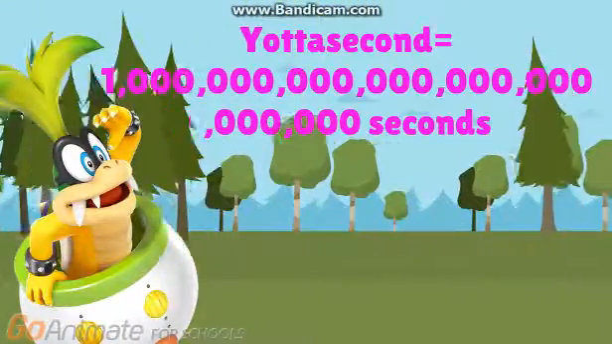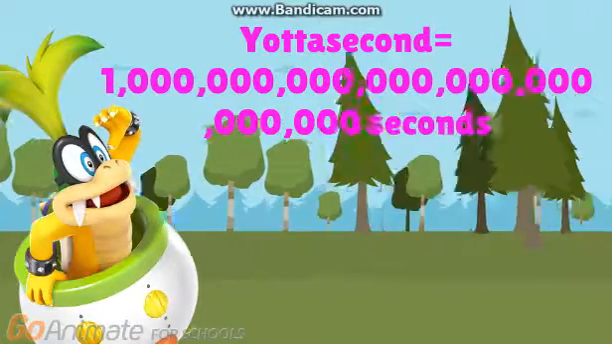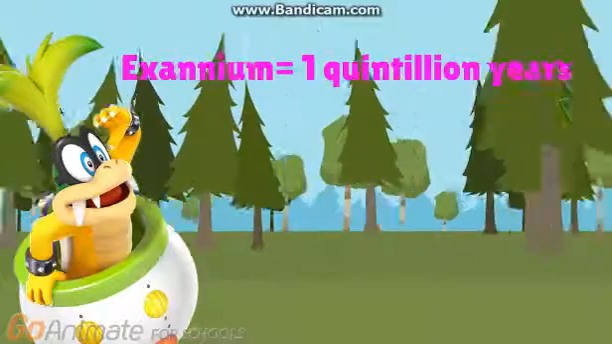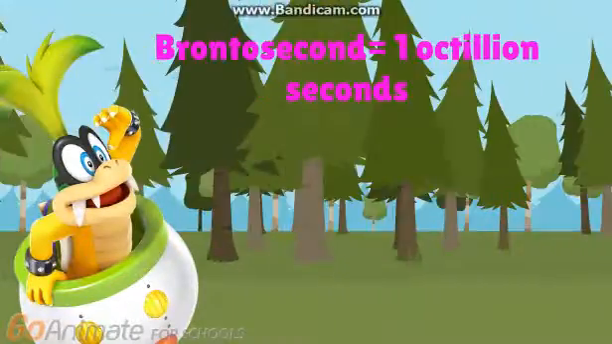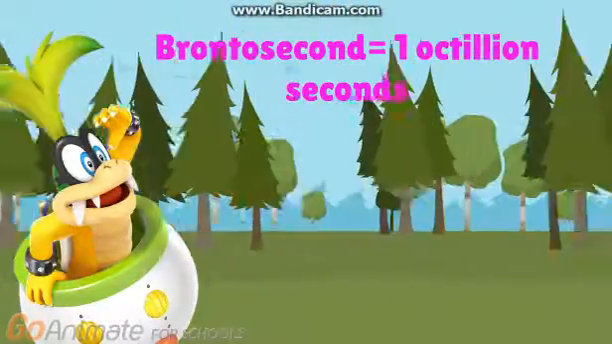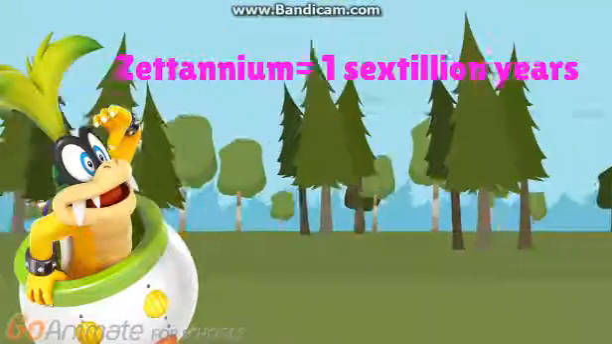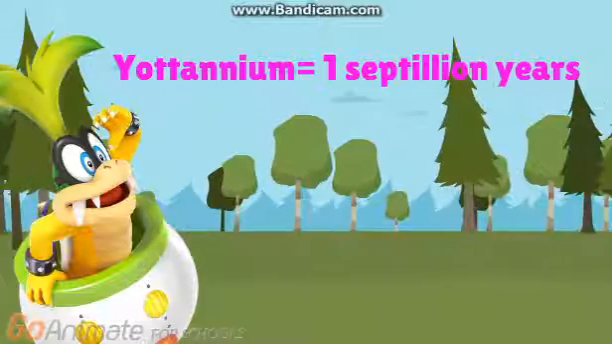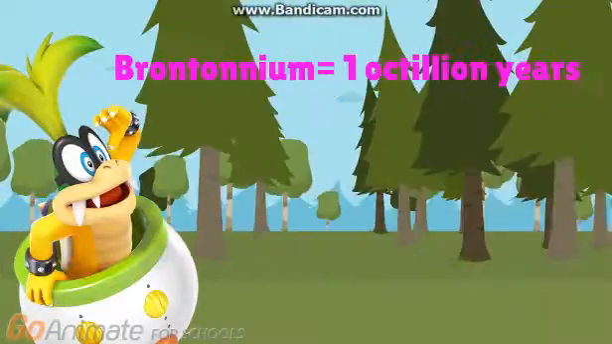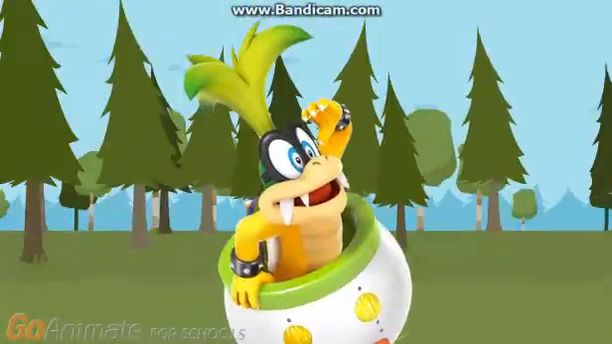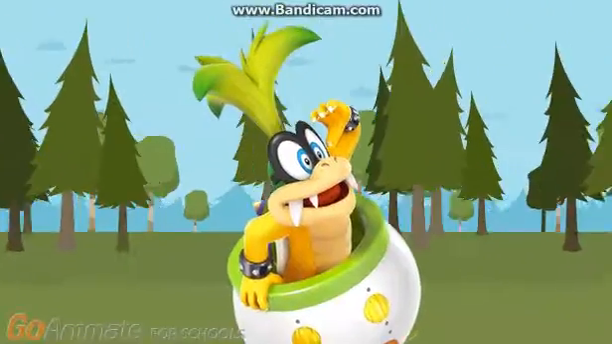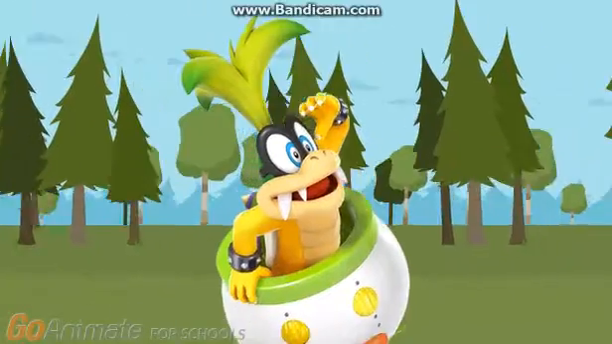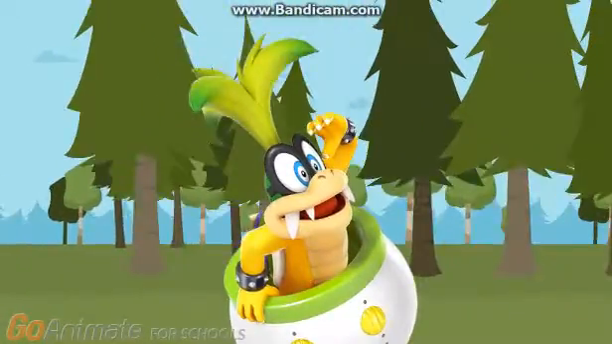A yottasecond is 1 septillion seconds. That's 31.7 quadrillion years. An exanium is 1 quintillion years. A zetanium is 1 sextillion years. A yotanium is 1 septillion years. And a brontanium is 1 octillion years, but 1 octillion years will take about 3.1556952 times 10 to the power of 34 seconds.